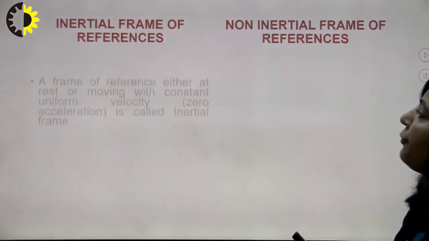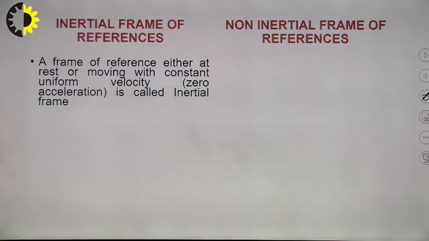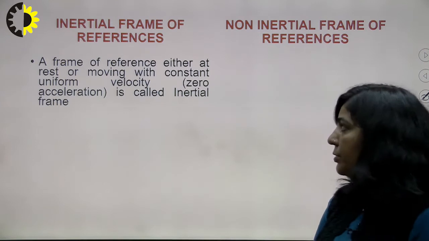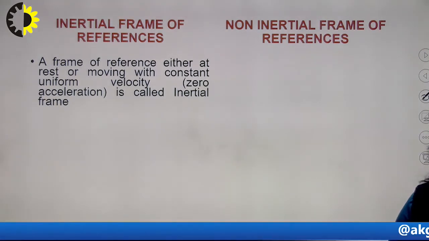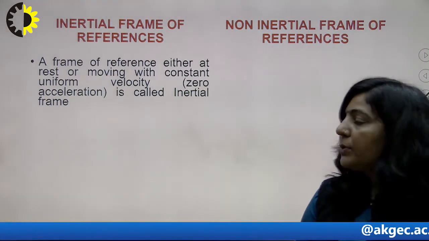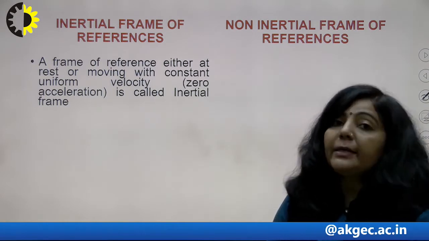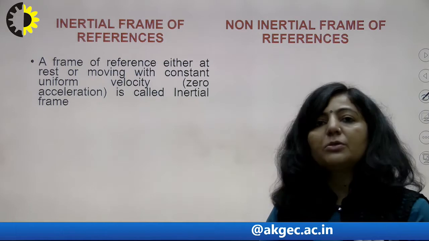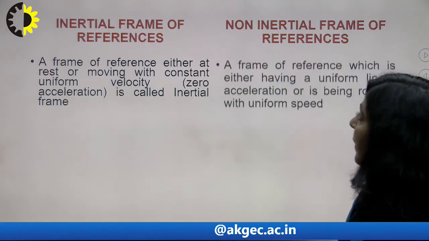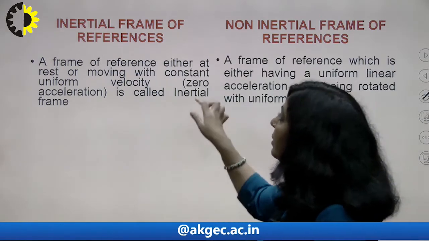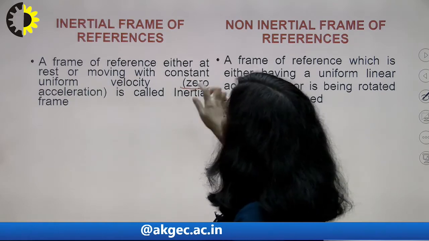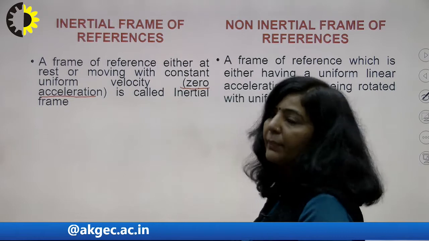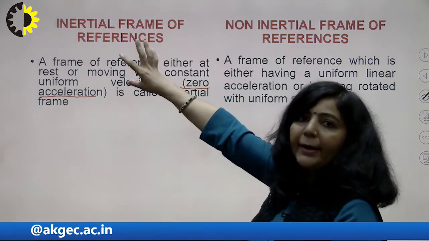So inertial frames: a frame of reference either at rest or moving with constant uniform velocity, that is 0 acceleration, is called an inertial frame. So that particular frame which is either at rest or moving with a uniform velocity is known as your inertial frame. It means there is 0 acceleration in these inertial frames. So these frames are also known as unaccelerated frames.